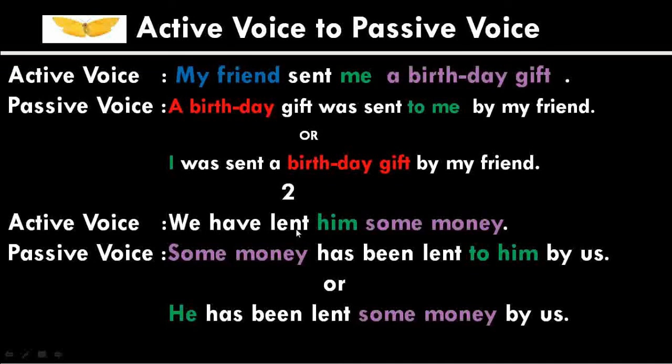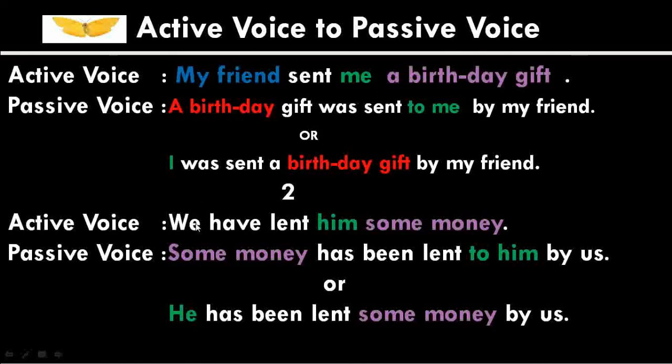The verb is have plus V3, it will be changed into either have been V3 or has been V3. Since the noun phrase some money is singular here, we have to use has. So the change in the verb part is has been lent. We have to use to before the indirect object in the passive voice sentence. So instead of him, we write to him here.